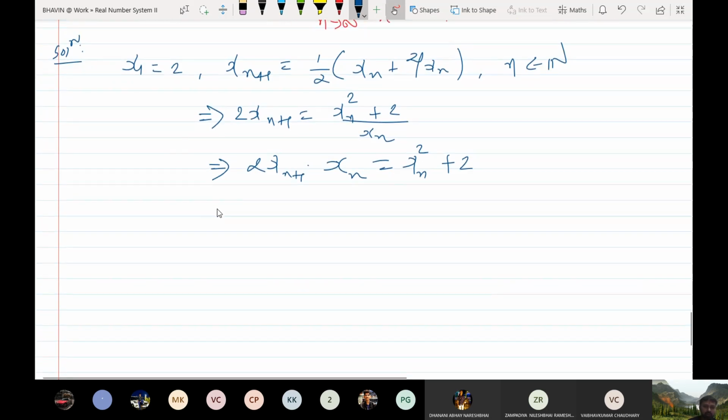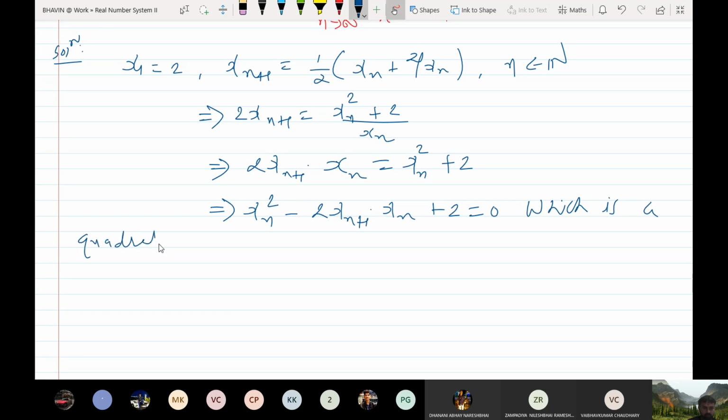So now bring this term on the right side, which is a quadratic equation in xn. Now xn belongs to R for every n belongs to N, we are considering just real sequences. So therefore, this must have a real solution.